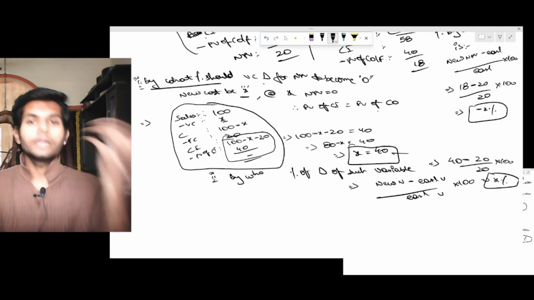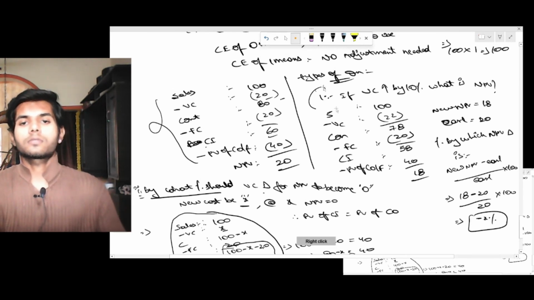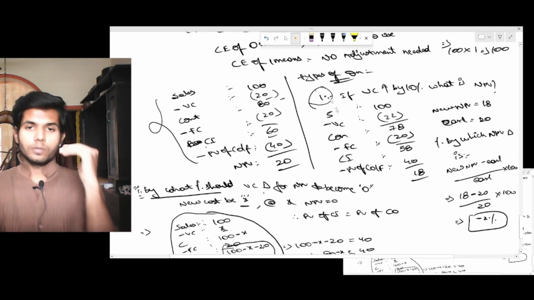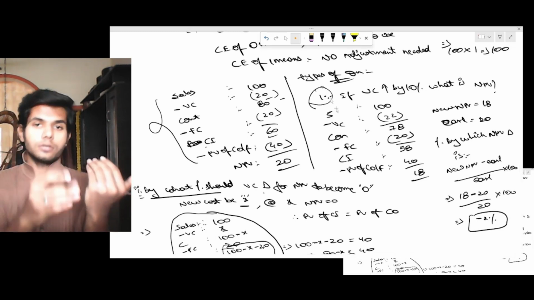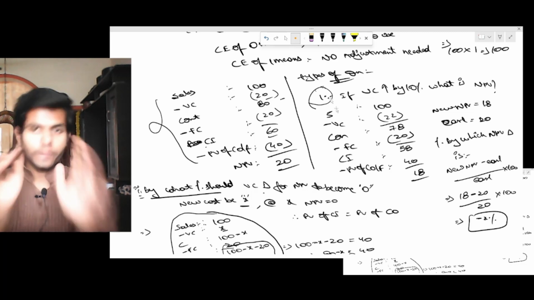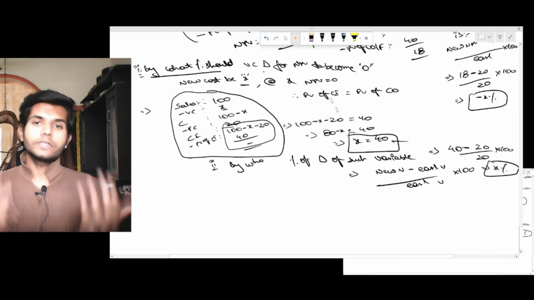Question number 1: By what percentage shall the NPV change because of a percentage change of a variable? Question number 2: By what percentage should the variable change for the NPV to become 0?